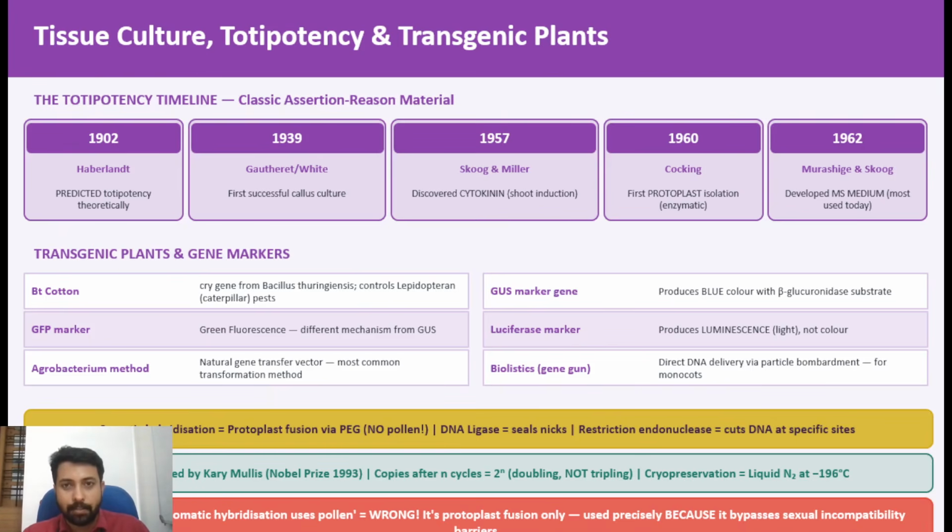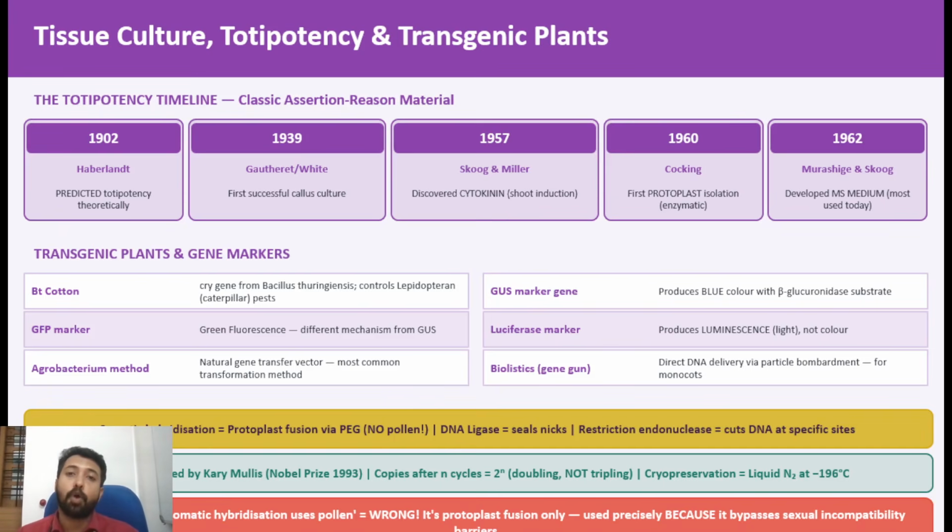Then White successfully did callus culture and developed White's media. Then Skoog and Miller identified cytokinin and different hormones used in tissue culture. The major contributions of the scientists in developing the different aspects of tissue culture are very important.